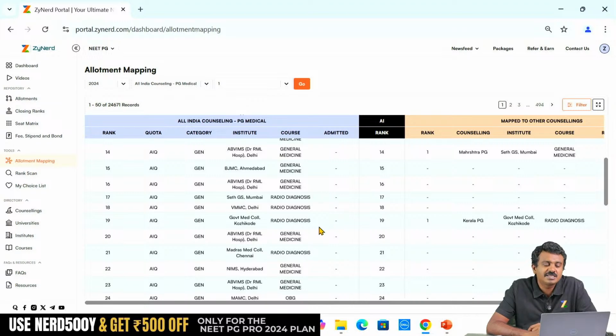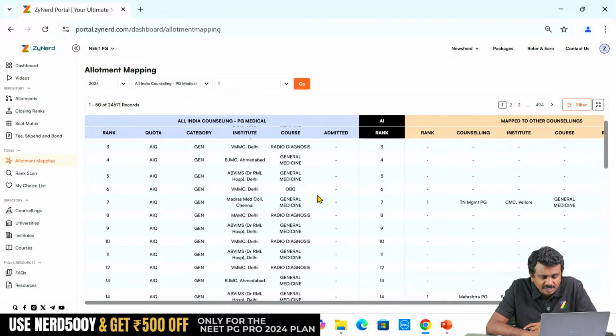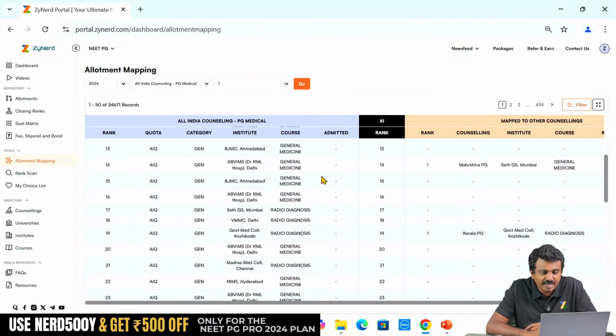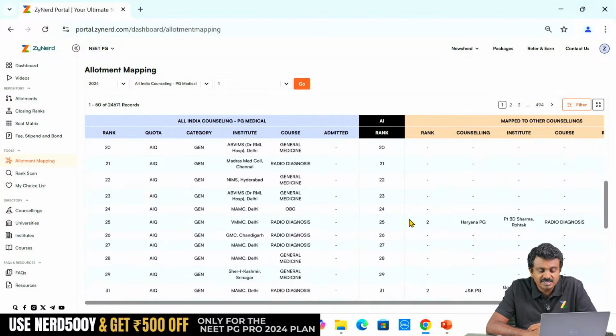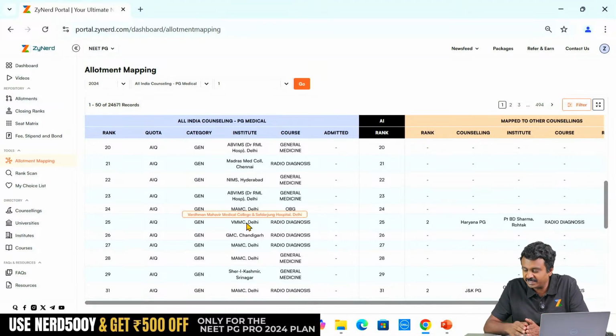And in case this is the candidate's first choice, the candidate might be out of the counselling too. So all these candidates might not come in and compete again because they have got their first choices, may take their seats or might take a state seat. Likewise, this candidate again might take the Haryana radio diagnosis seat, in which case somebody who is waiting for VMMC radio diagnosis is going to benefit. So that is what you can do through allotment mapping.